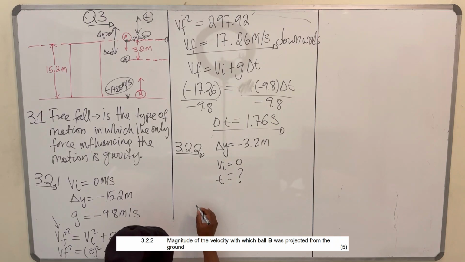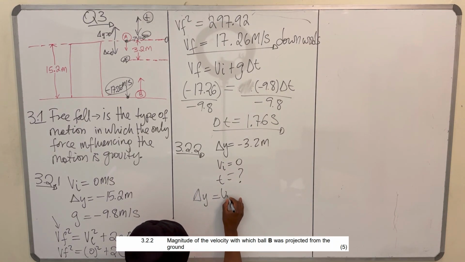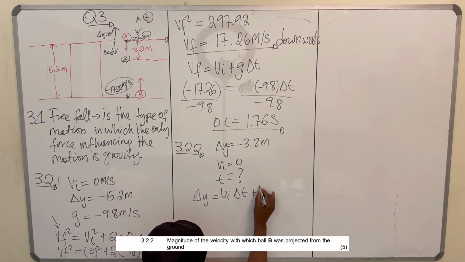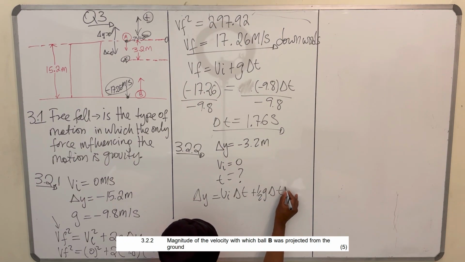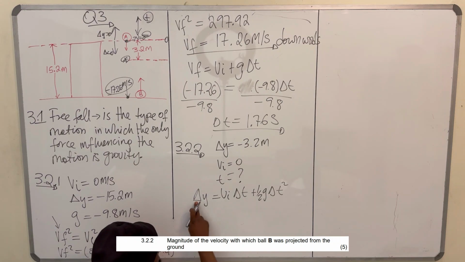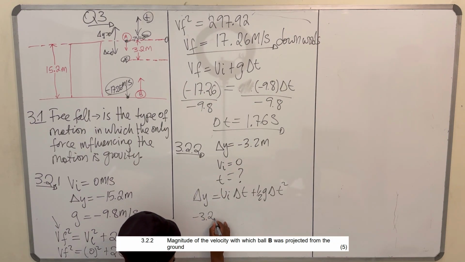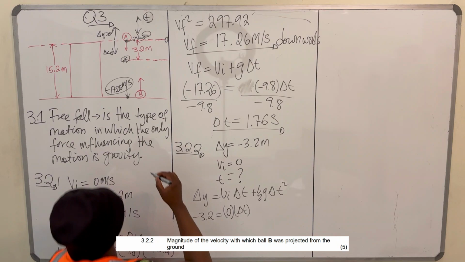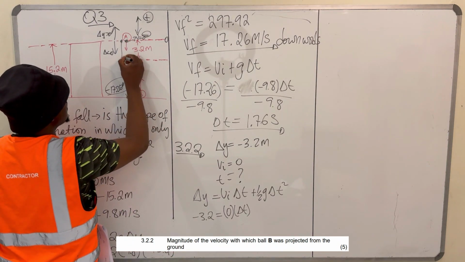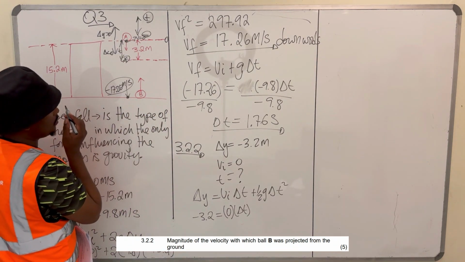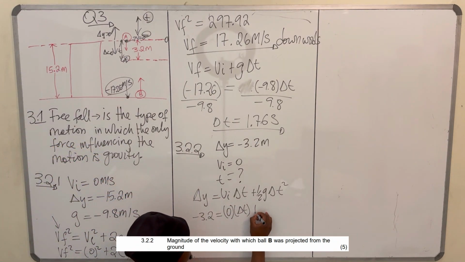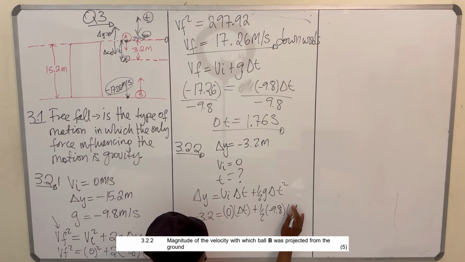Say, okay, delta y equal to vi delta t plus half g delta t all squared. So the displacement is minus 3.2 is equal to vi, initial velocity, which is 0, times time, which is what we're looking for. Because we want to find what is this time between this point and this point here. We want this time here. Plus half negative 9.8 times delta t squared.